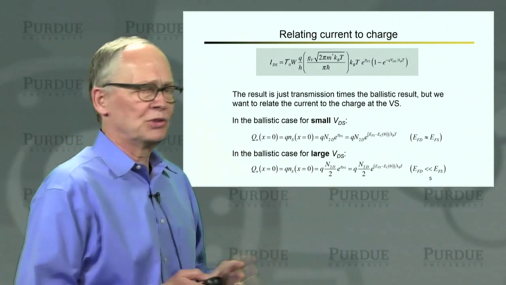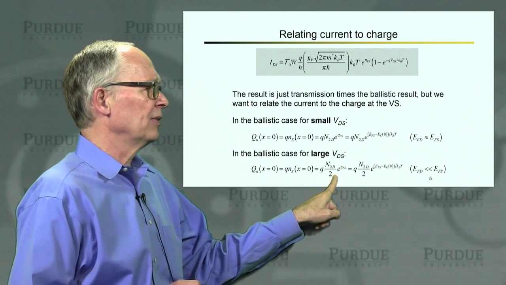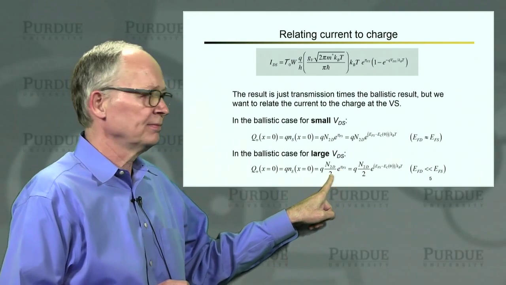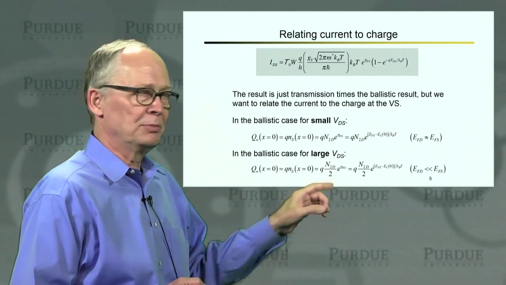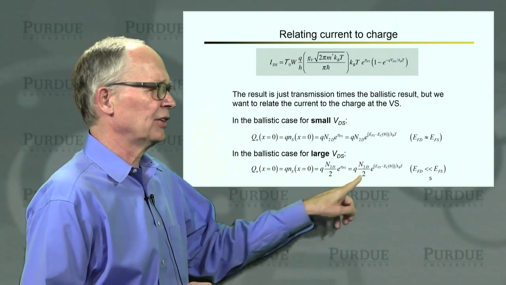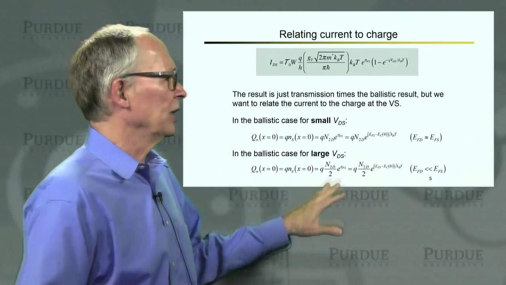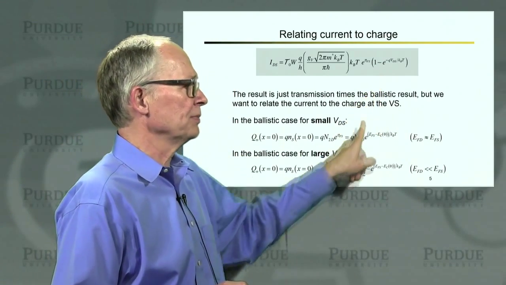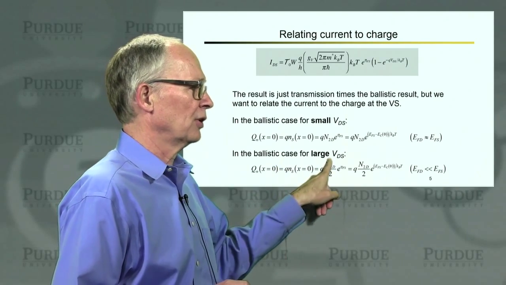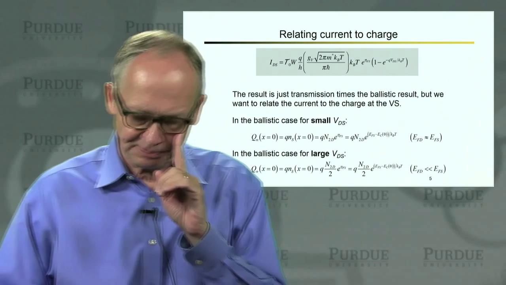For the large drain to source voltage case in the ballistic limit, we only have electrons injected from the source. Only half of the states can be filled with those positive velocity electrons, so we ended up with a factor of 2 here that we had to be careful about. And when we did that, we could relate this expression to the charge at the top of the barrier for large VDS, and we got our saturated region expression.